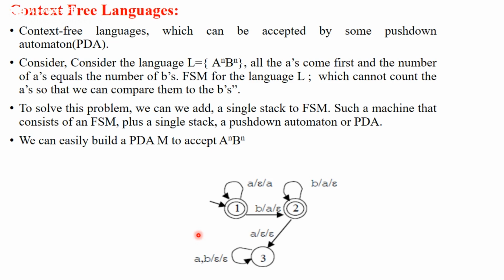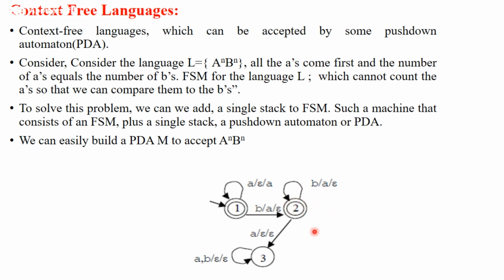Okay, that kind of thing we also want. So whenever you get, for example, I have A, A, B, B. First A, I will push it. Second A, I will push it. When I get B, I'll pop one A. For the second B, I'll pop one more A. So that means accept.